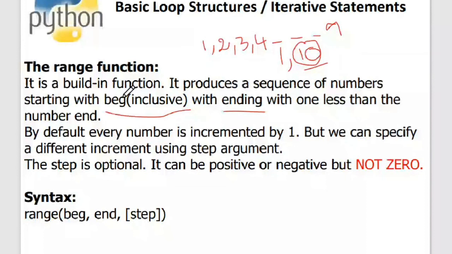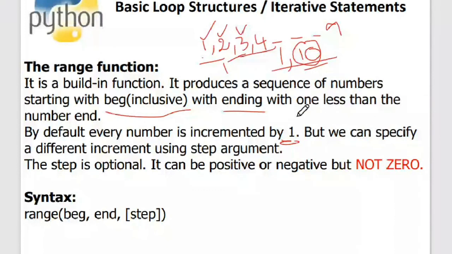By default, every number is incremented by 1. When I say 1 comma 10, the range of numbers is 1, 2, 3, where the difference between 1 and 2 is 1. So it is incremented: 1 plus 1 is becoming 2, and 2 plus 1 is 3. So this is an increment.